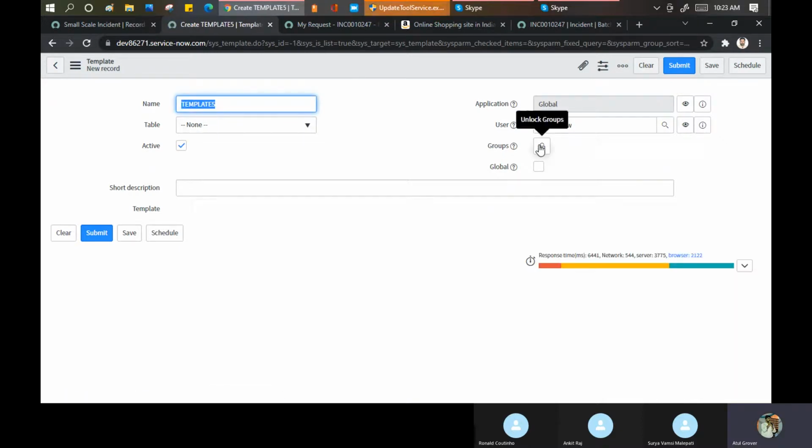Who is the group to be? Basically, this group is not for the assignment group. This is a group who will be taking care of this complete thing. So I want to put my small scale template. On which table do I want it to run? I want to run it on the incident table.